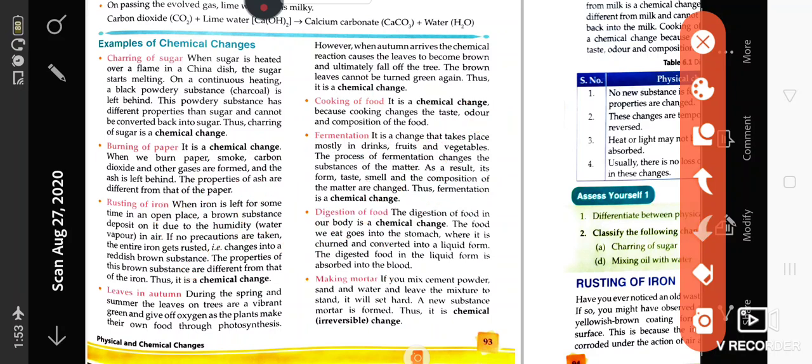Then comes digestion of food. When you take in food, it is in a solid form, and slowly when it is digested, it is converted into many chemicals or a simple form. So it is a kind of chemical change.